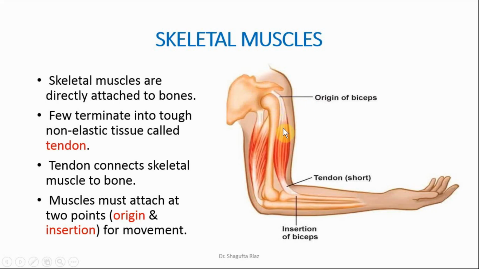So this part where the tendon is attached is origin, and the second part of the tendon which is attached to the movable bone is known as insertion. If this muscle contracts, the forearm of our body will move upward because of the contraction of this muscle, right? So origin is the part which is non-movable, while the insertion is the point where the muscle is attached to the movable part of the bone.